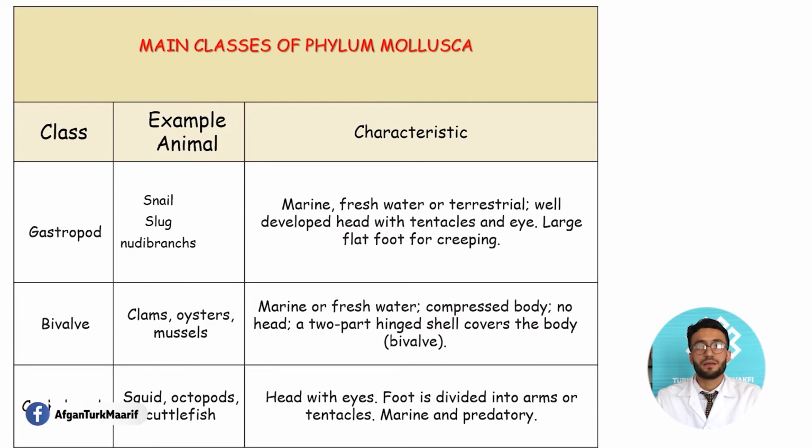Because they possess different important regions that make them able to be good homeostatic animals in their habitat, or to be successful in different conditions. They possess a head with eyes. The foot is divided into arms or tentacles, and about their habitat, they are found mainly in marine waters, and they are predators. I mean, they consume their food through predation.